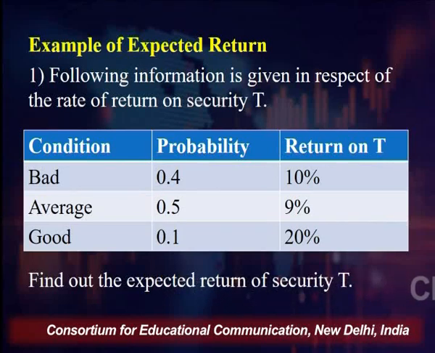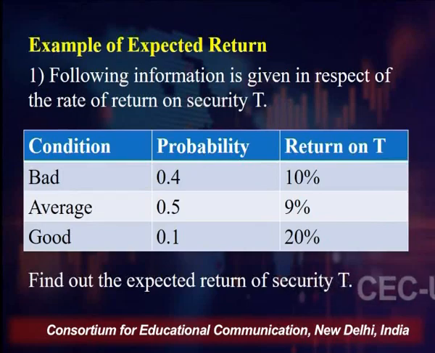If you get average return, what is the probability? If the probability is 50%, and the return will be not 9%, say it will be 11%, right? And then if the situation is good, what is the probability of that? It is 0.1, means 10% probability. And the return will be, if the situation goes well as we expected, the return will be 20%.